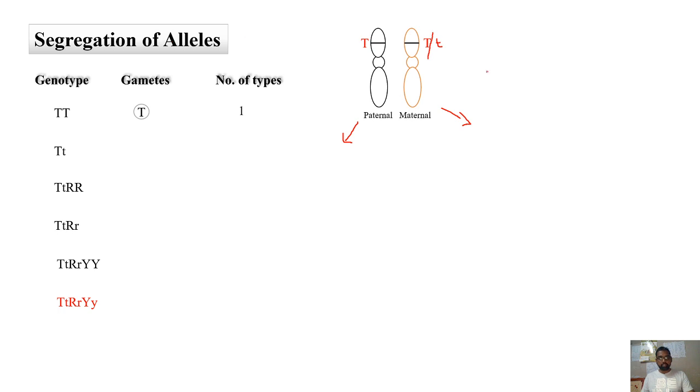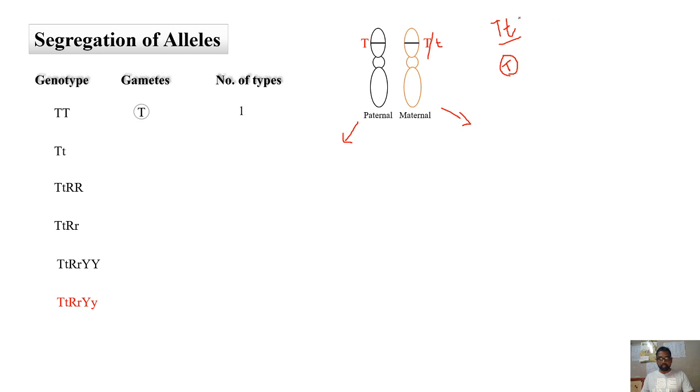So according to the law of segregation, in one allelic pair, the segregation of alleles will be in such a way during gamete formation that each gamete will receive only one allele from one allelic pair. So no gamete can be hybrid, always the gamete will be pure.